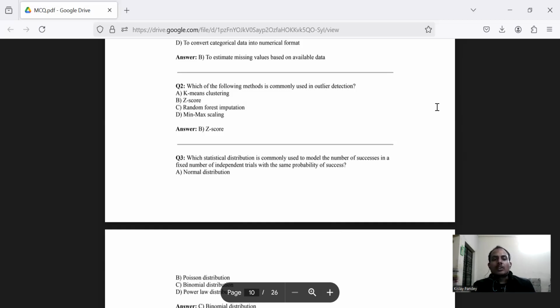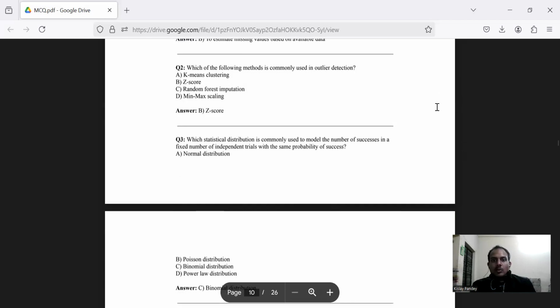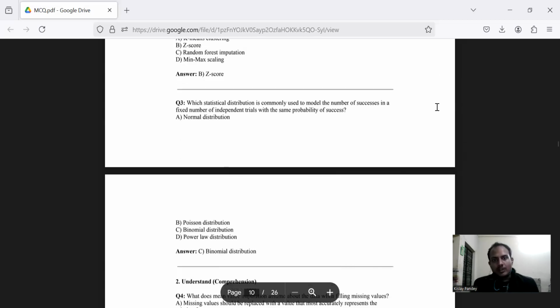Question number 3. Which statistical distribution is commonly used to model the number of successes in a fixed number of independent trials with the same probability of success? Option A, normal distribution. Option B, Poisson distribution. Option C, binomial distribution. Option D, power law distribution. Here, option C seems to be correct, which is binomial distribution.